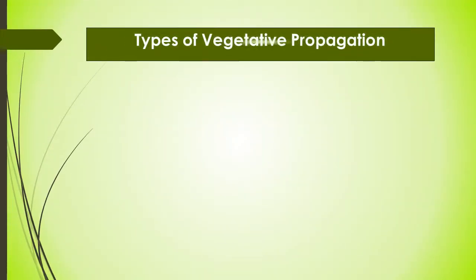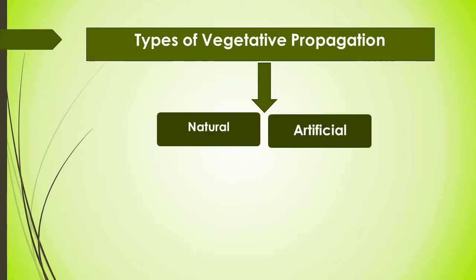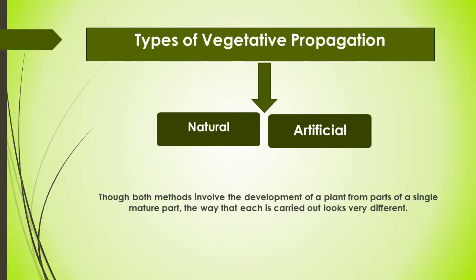So now let's talk about the types of vegetative propagation. There are a lot of methods of vegetative propagation, but they can be divided into two main categories: natural and artificial means of vegetative propagation. Though both methods involve the development of a plant from parts of a single mature parent plant, the way that each is carried out looks very different.